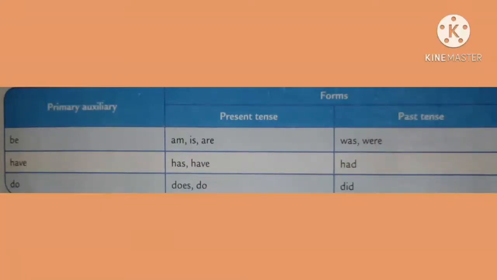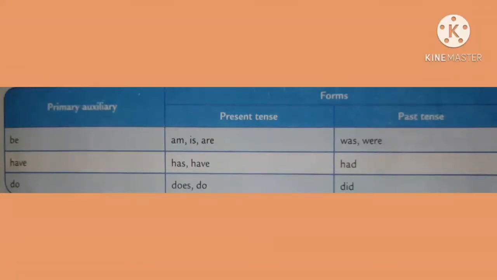Am is used for the subject I. Is is used for a singular subject in the present tense. Are is used for a plural subject in the present tense. Next, be form past tense auxiliary verbs are was and were. In the past tense, was is used for a singular subject and were for a plural subject.